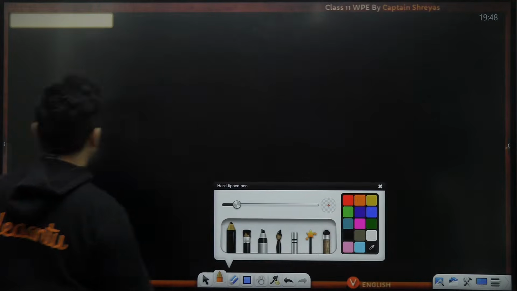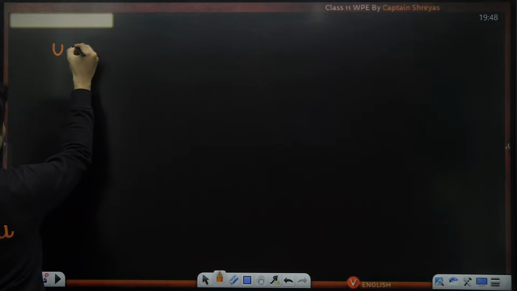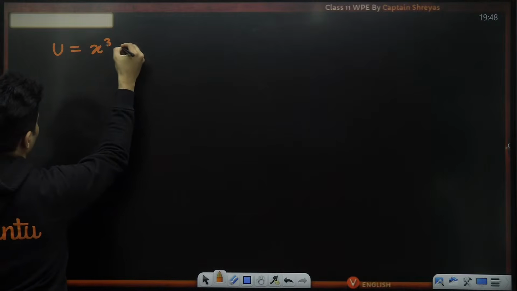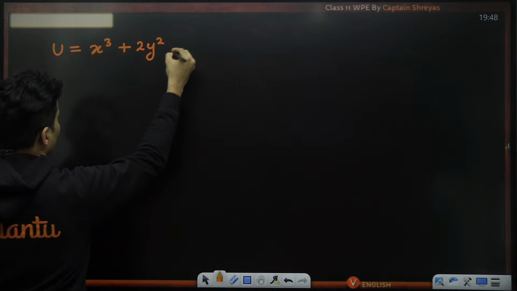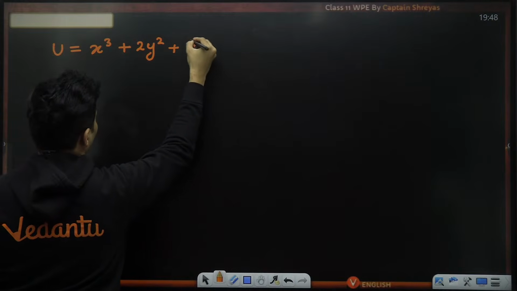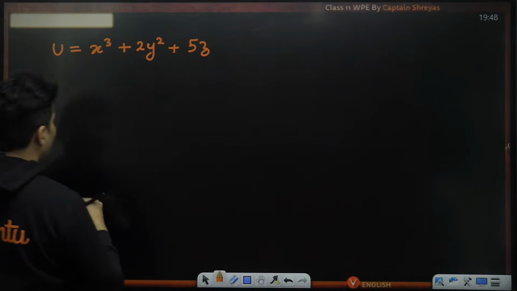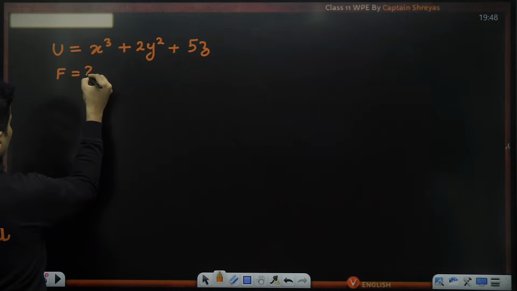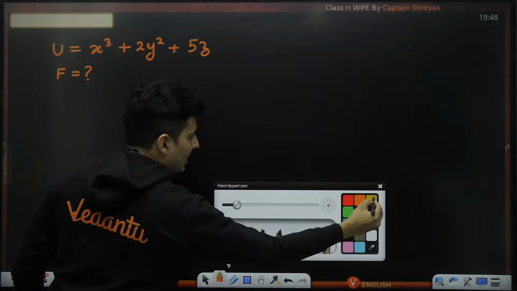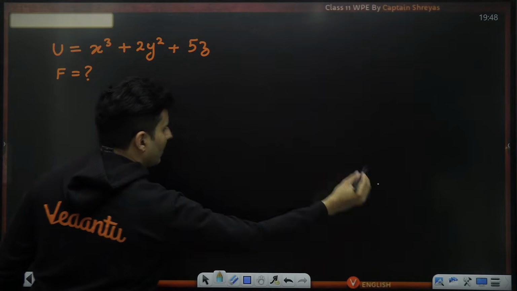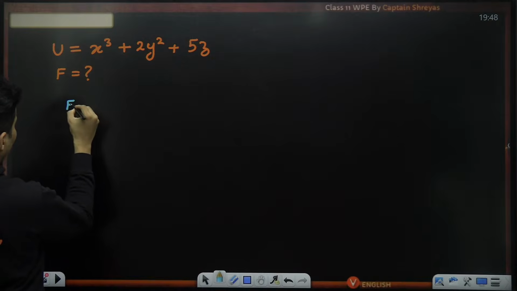So, say for example, my potential energy is given by x cube plus 2y square plus 5z. Then I want to figure out how much is the force. Essentially, what you need to do is find out each one separately. How much will be Fx?